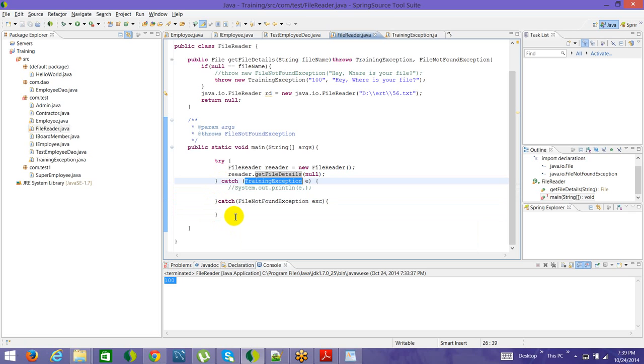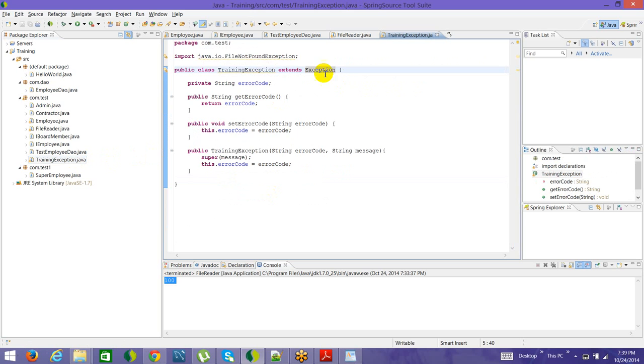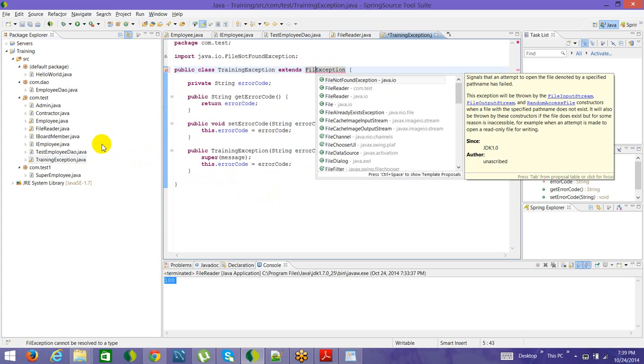All right, so this has significance for the subclass relationship. Any exception class which is handled first is capable of handling itself and all its subclasses. So the Exception class can obviously handle all its subclasses. If you go to TrainingException, it's just extending Exception. So that's the reason we are able to do it. What if it extends FileNotFoundException instead? If you extend FileNotFoundException, nothing is going to happen.